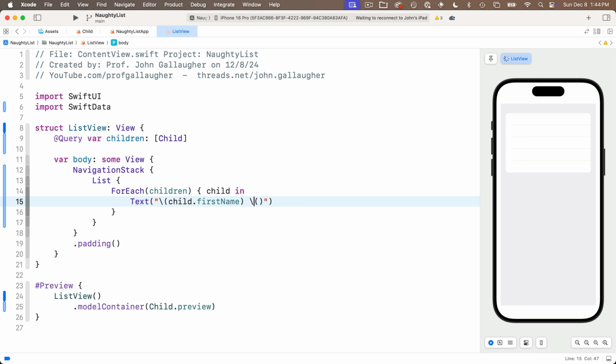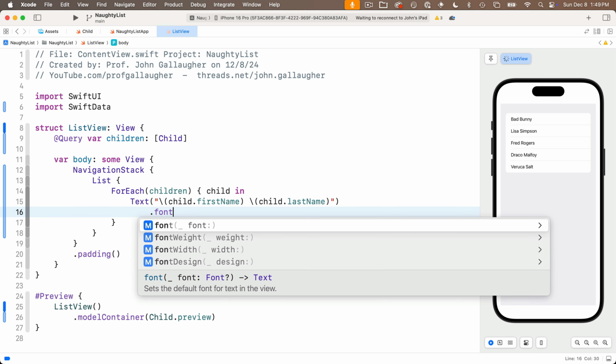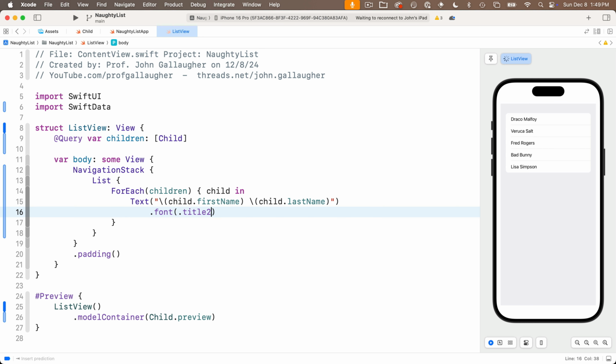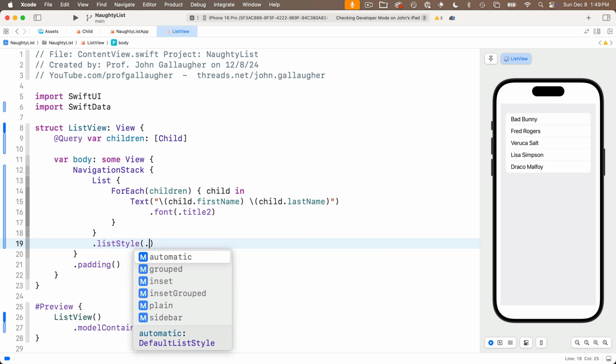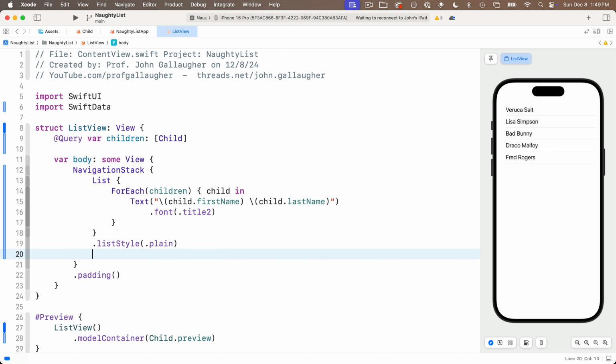The first string interp is child.firstname. The second is child.lastname. Names are in the preview. Groovy. We'll set the text's .font modifier to .title2. And below the closing curly for list, we'll say .listStyle equals .plain. And we'll set our .navigationTitle below this to the string "Schmutzli's list:". And I got some extra padding in the end that was part of the VStack.